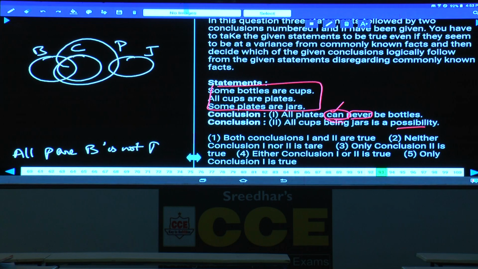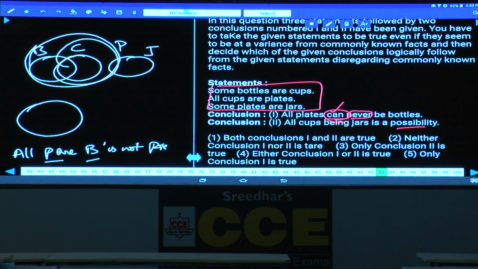Tell me whether it is possible or not. All plates are bottles is possible, isn't it? Now I can draw my bottle like this. That is nothing but the single diagram. If you draw this single diagram, what happens here? All plates are bottles is possible. As it is possible, his claim that it is not possible is wrong. For me it is possible, and he is claiming that it is not possible, hence his claim is wrong.